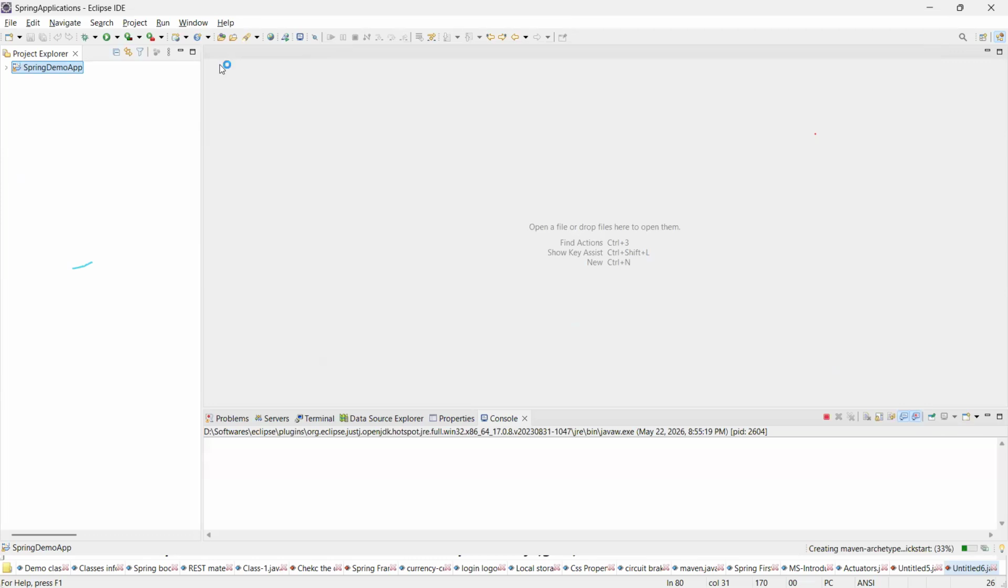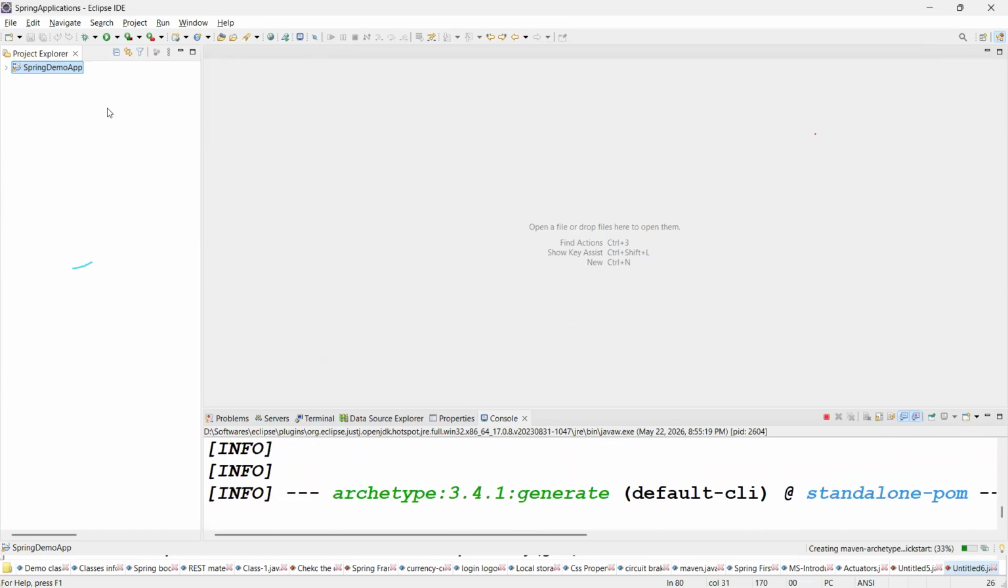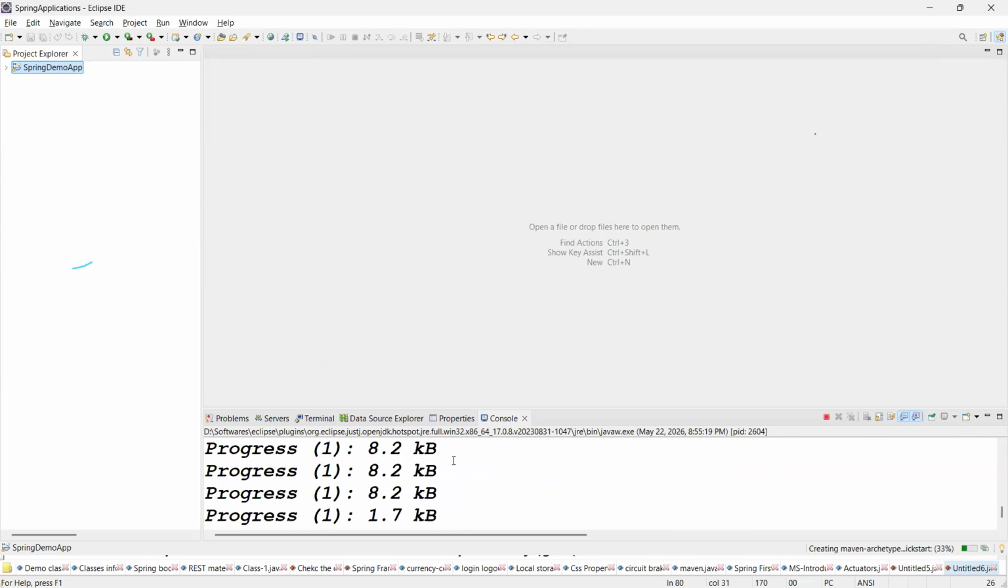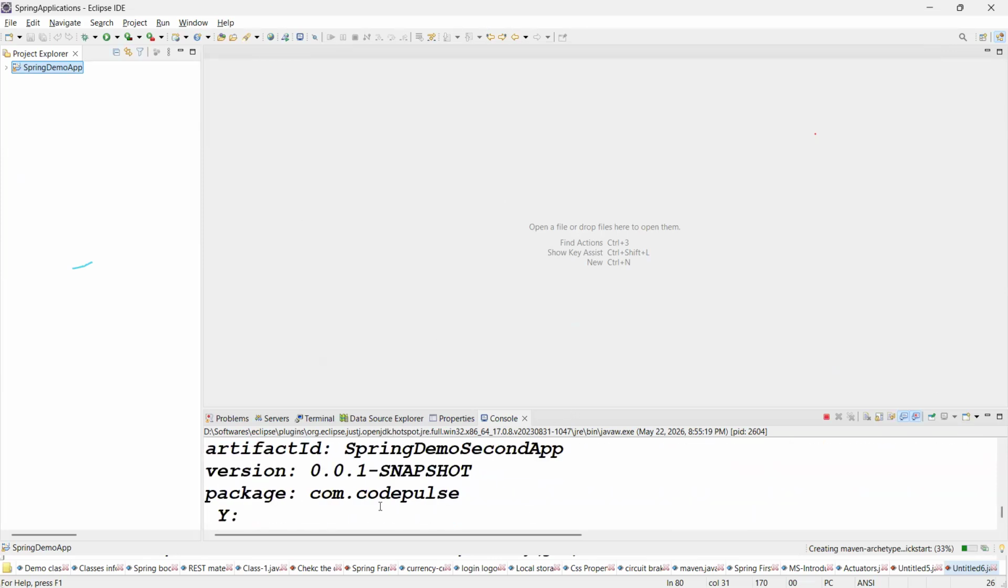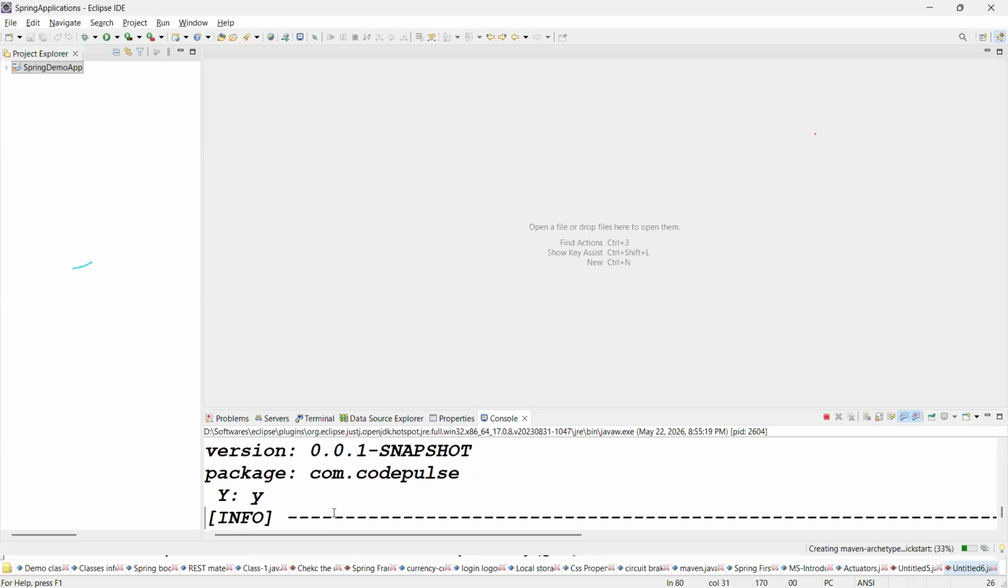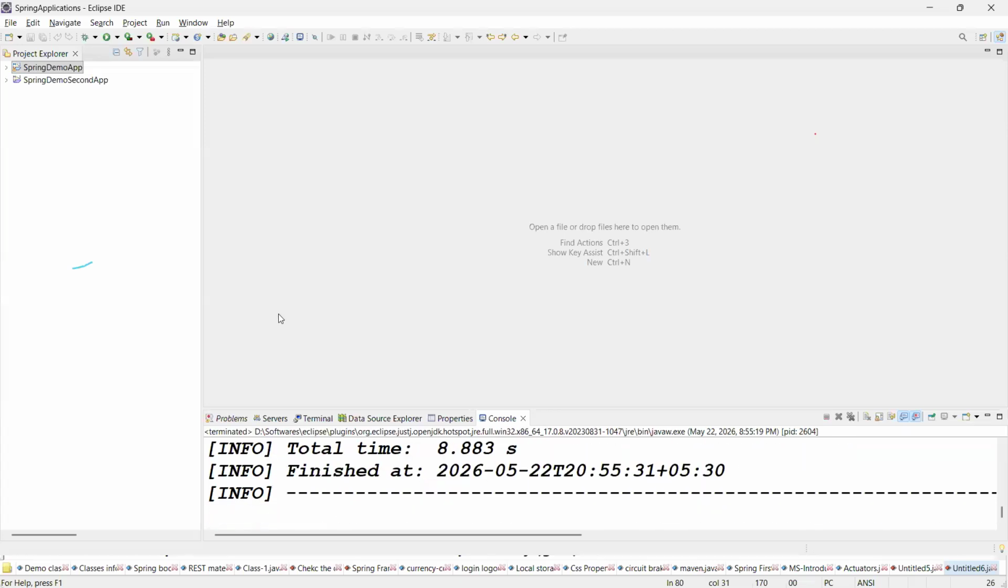Guys, the second project is created. The second project is downloading some files. Next, what should we do? I think the src/main/resources folder is not coming. What should we do?